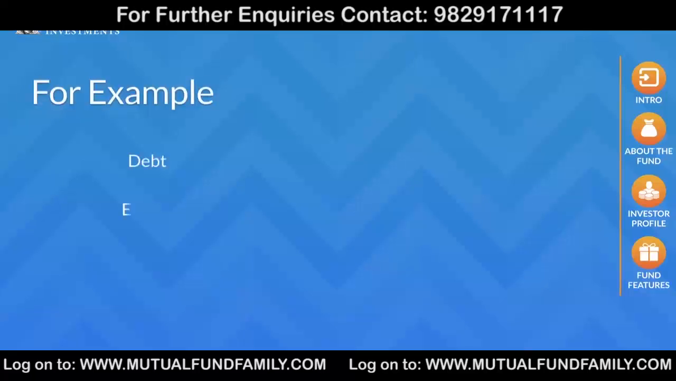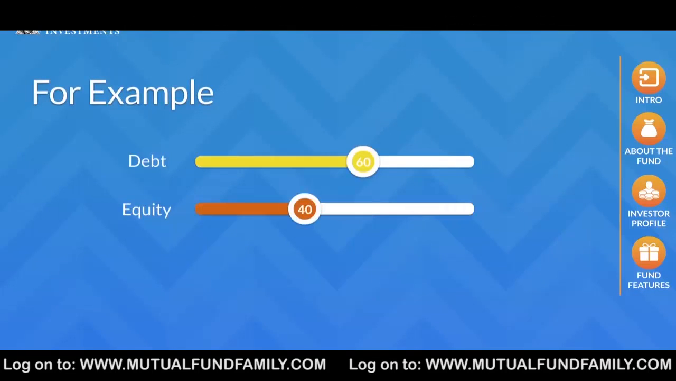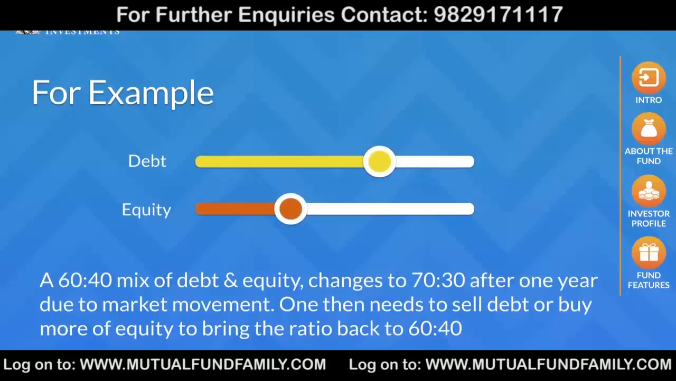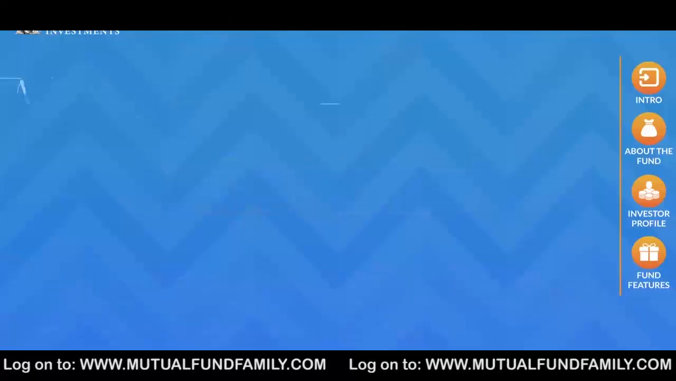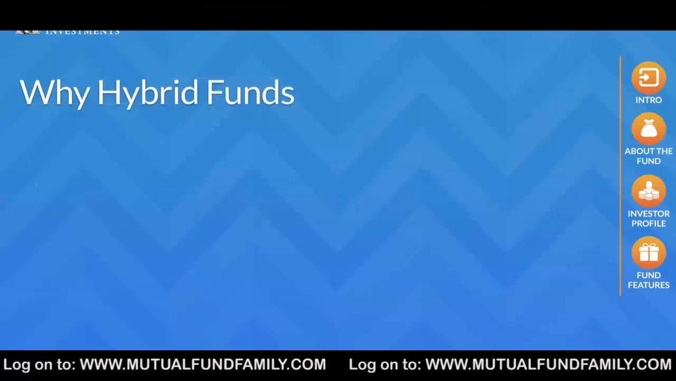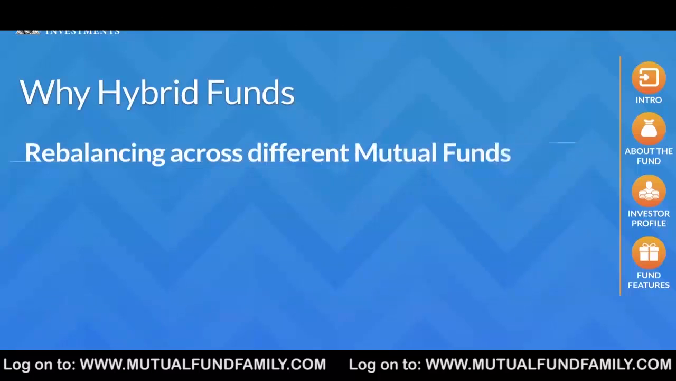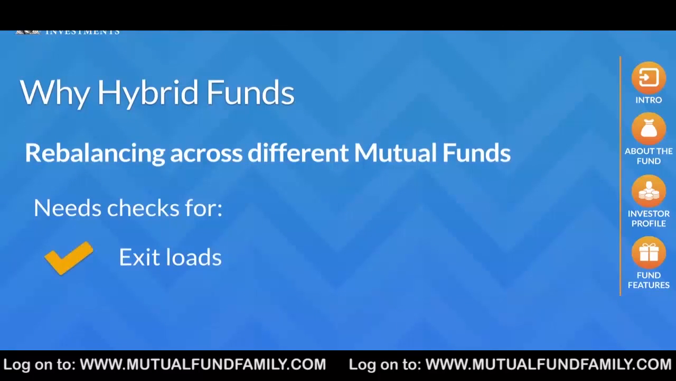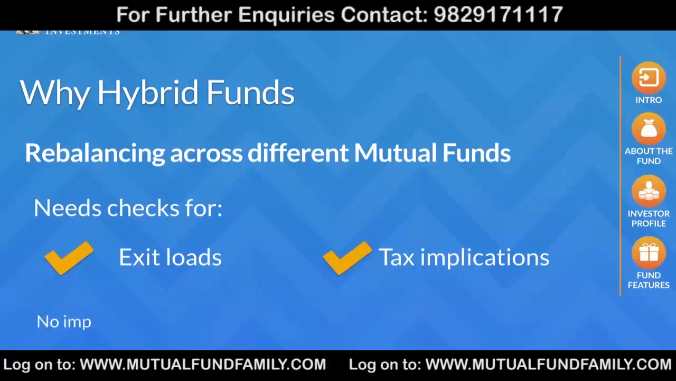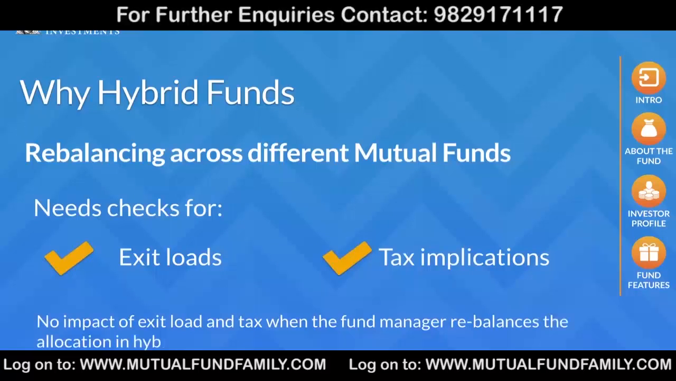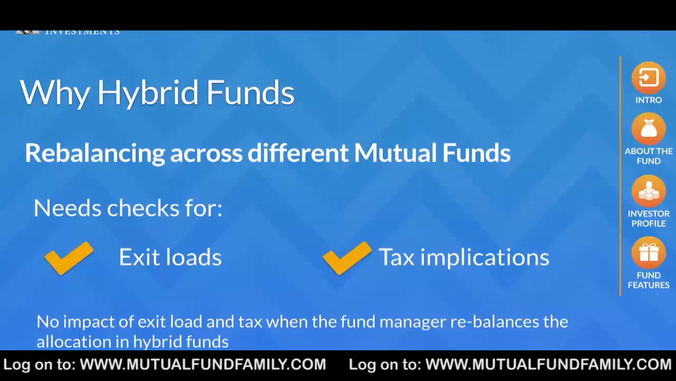For example, if the asset allocation was a 60-40 debt-equity mix and it changes to 70-30 after 1 year due to market movement, one needs to sell debt or buy more equity to bring the ratio back to 60-40. This is called rebalancing. While rebalancing across individual mutual funds, it is also important to check for exit loads and tax implications in case of redemptions. However, in case of hybrid funds, there is no impact of exit load and tax when the fund manager rebalances the allocation.